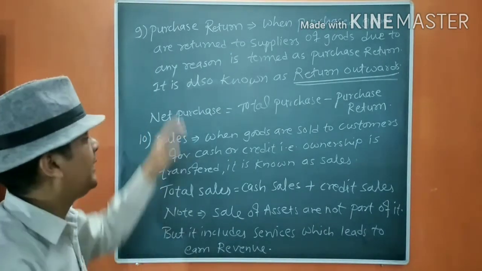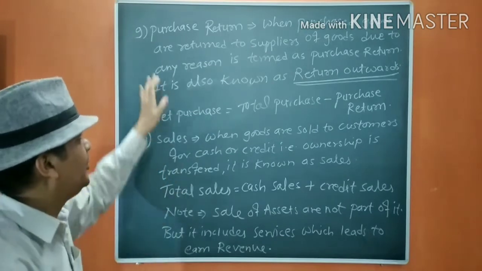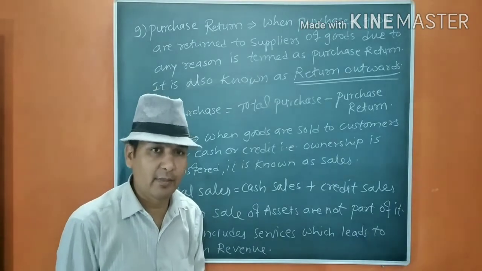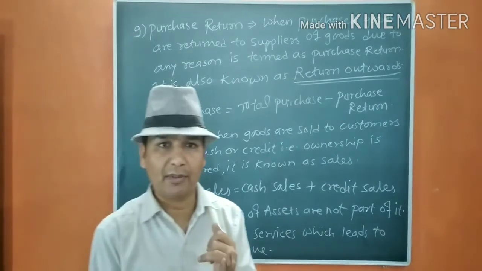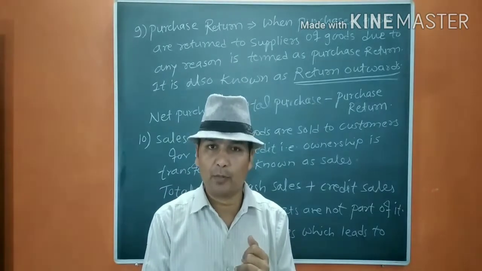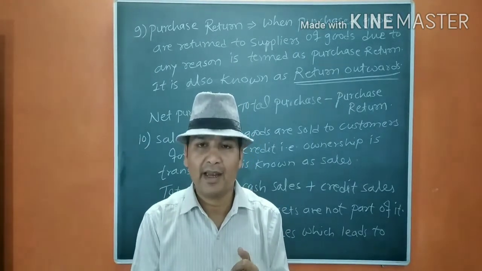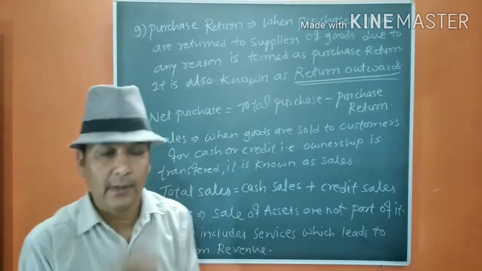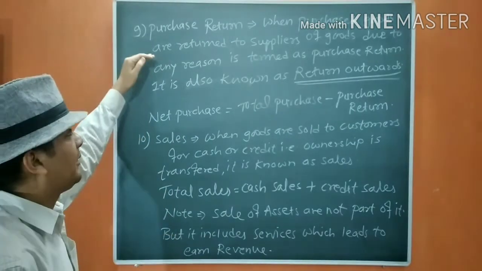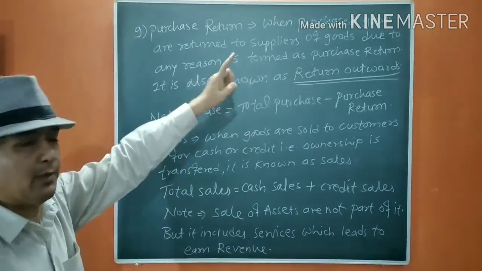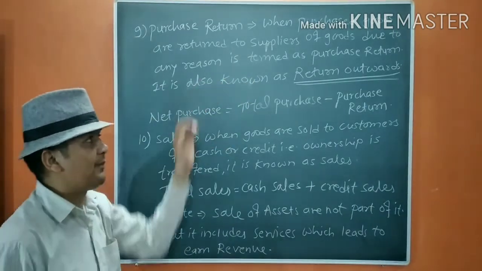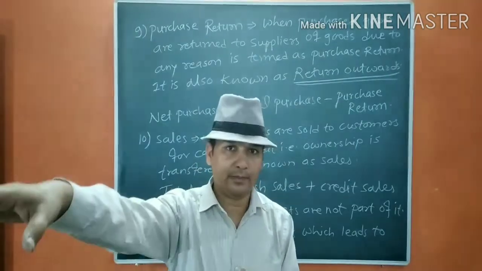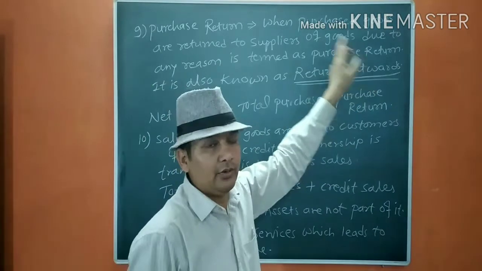Next one is purchase return. When purchased goods are returned to the suppliers for any reason, it is termed purchase return. The reason may be anything: not up to the sample, the cost written in the bill is not proper, the goods are not the same as ordered, or they are defective goods. When the goods are returned to the supplier, that is known as purchase return. It is also known as return outward. That means the goods purchased go out, and that's why the term outward is used with return.